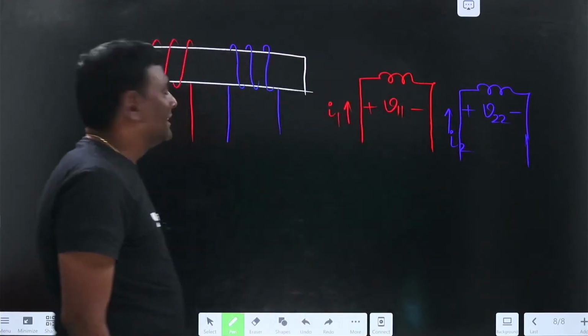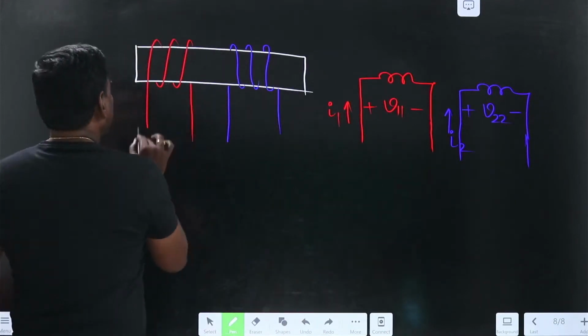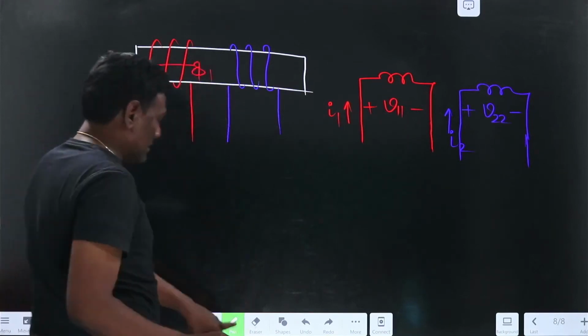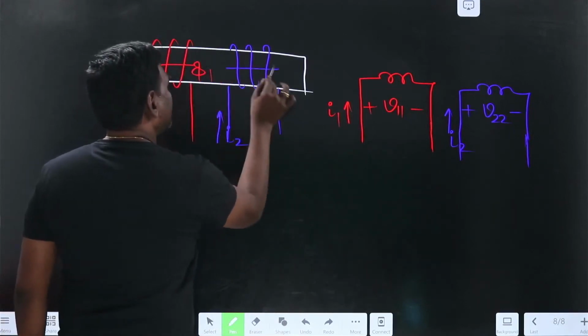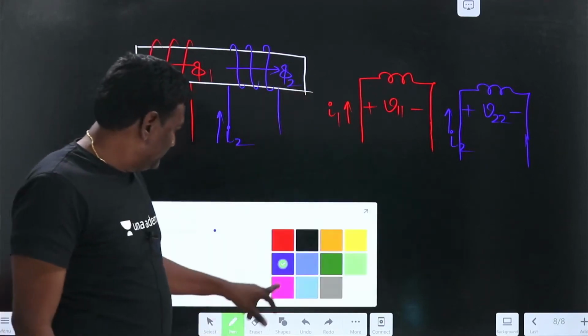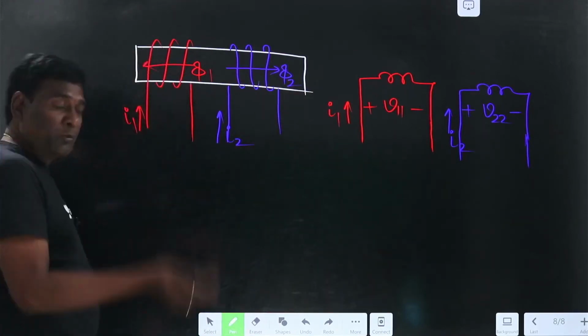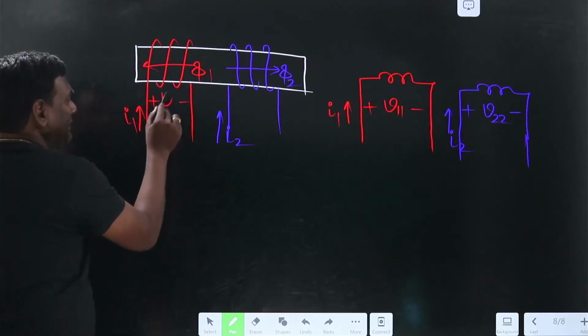Now see here, I1 is in this direction, so because of that phi1 is in this direction, and I2 is in this direction, so because of that phi2 is in the opposite direction. So whenever current is entering here, plus here, minus here, this is going to be V11.